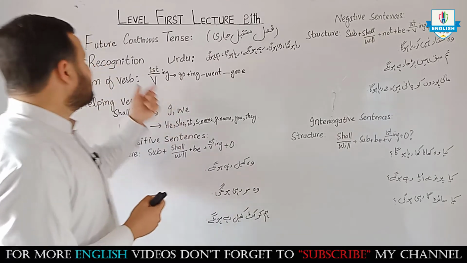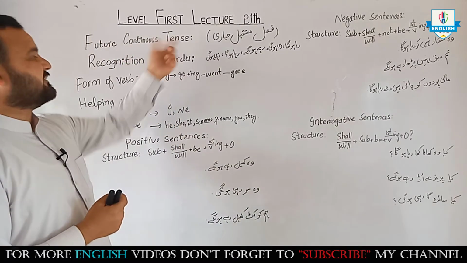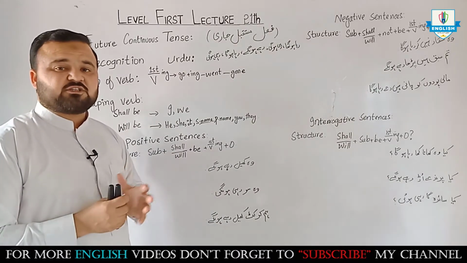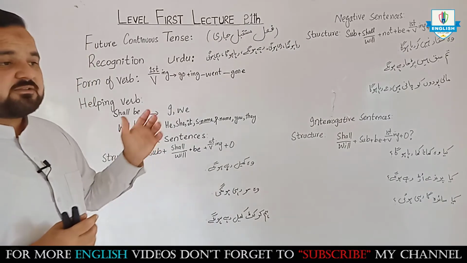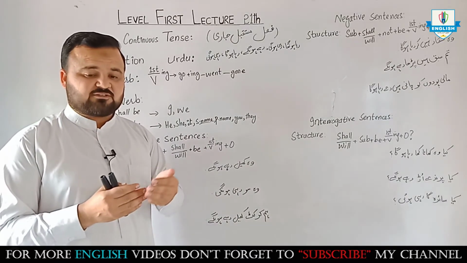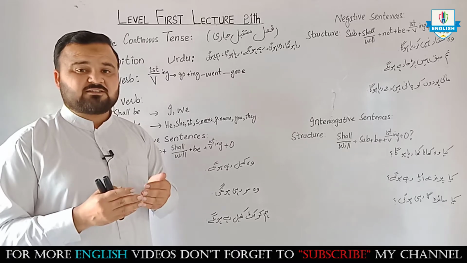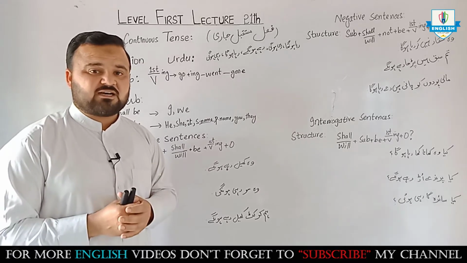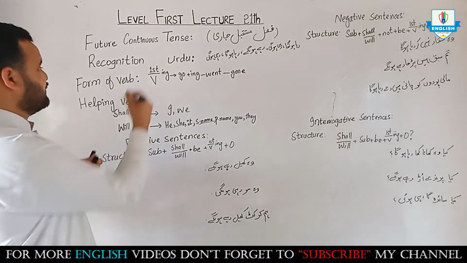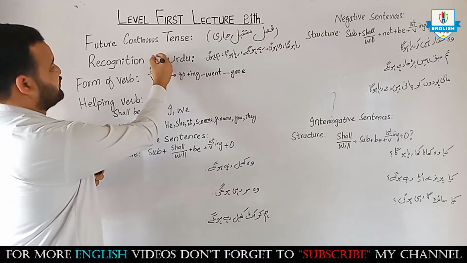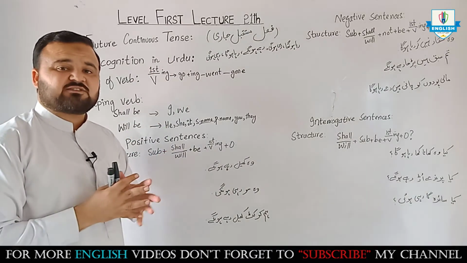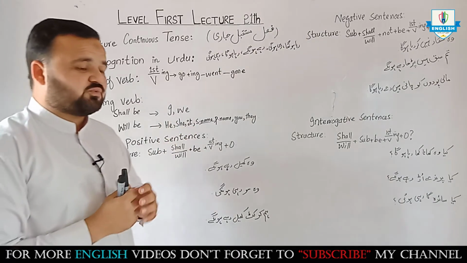So it is future continuous tense. It is the second subcategory of future tense. This tense expresses an action which is continuous or which may not be continuous in the future time. So what will be the recognition in Urdu? How will a student understand which tense this sentence belongs to?